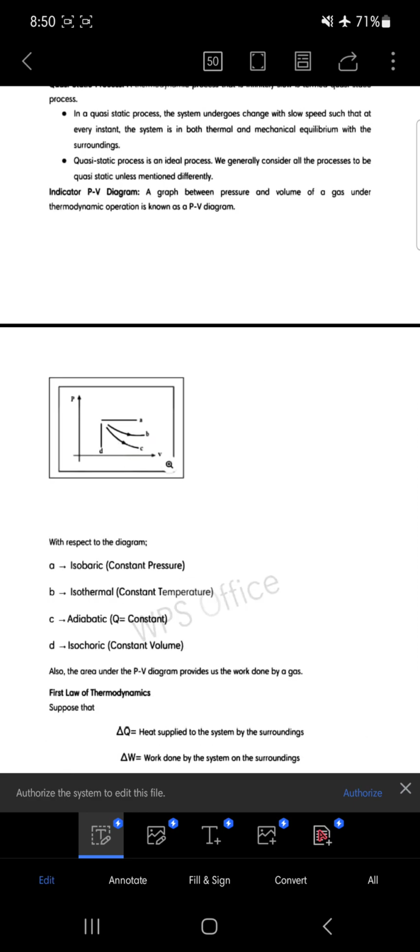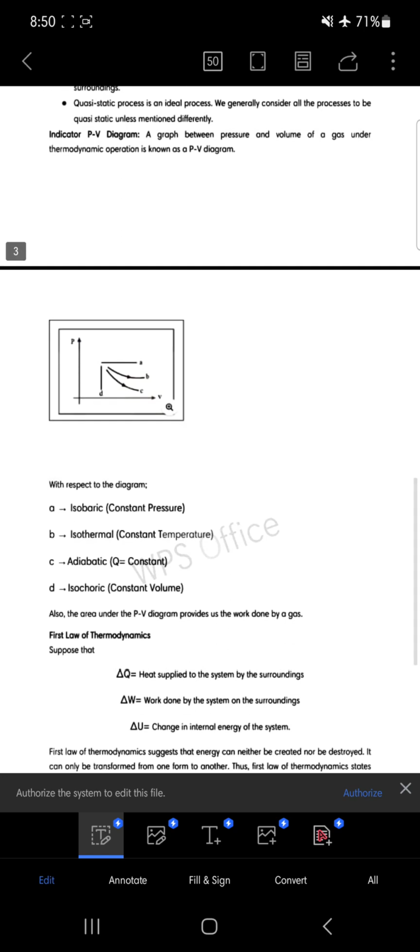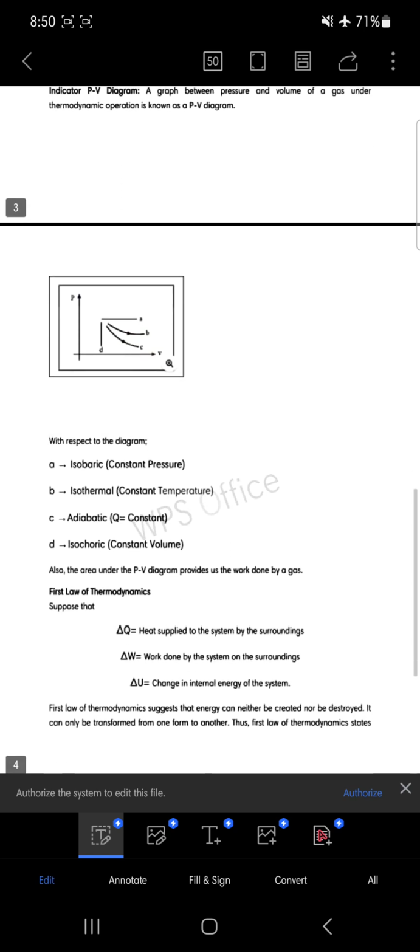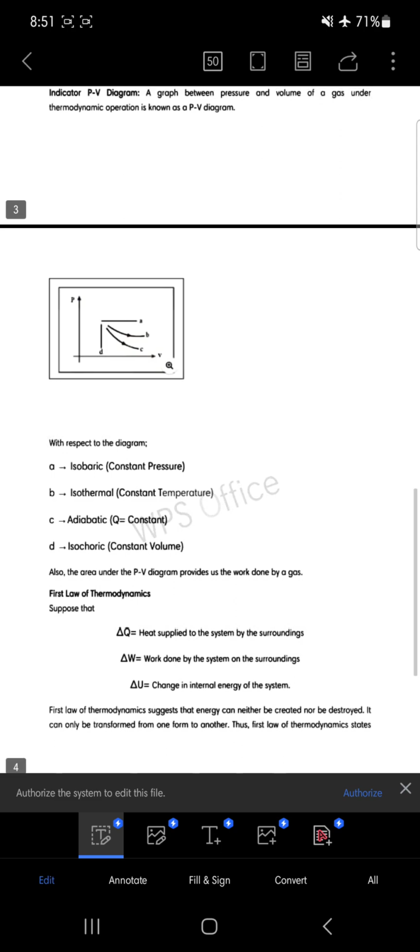Here you can see that isobaric is that process under which the pressure is constant. In this PV diagram you can see a straight line, the above one. Two curves are there and two straight lines are there. The above straight line, which is horizontal to the V axis, gives the nature of the curve obtained under the isobaric condition when the pressure is constant. That means there is some change in the volume, but the pressure remains constant here.